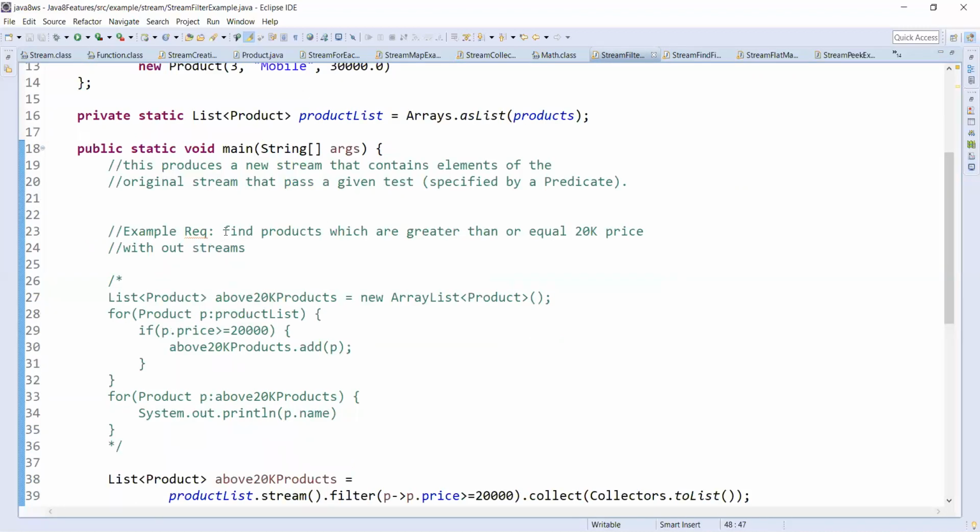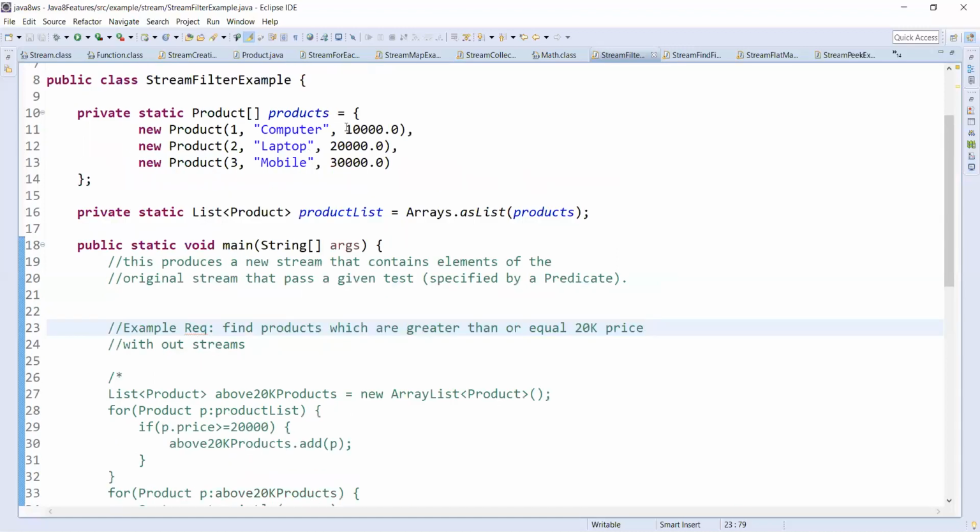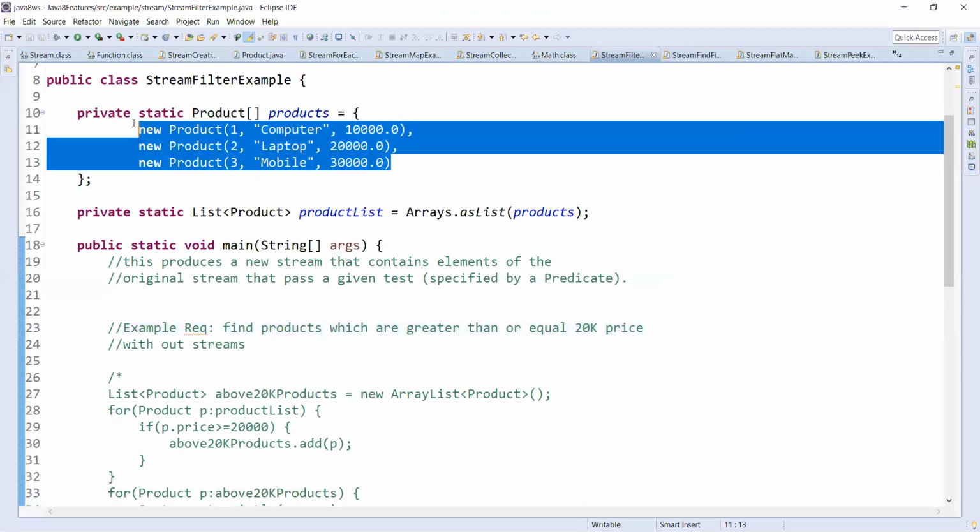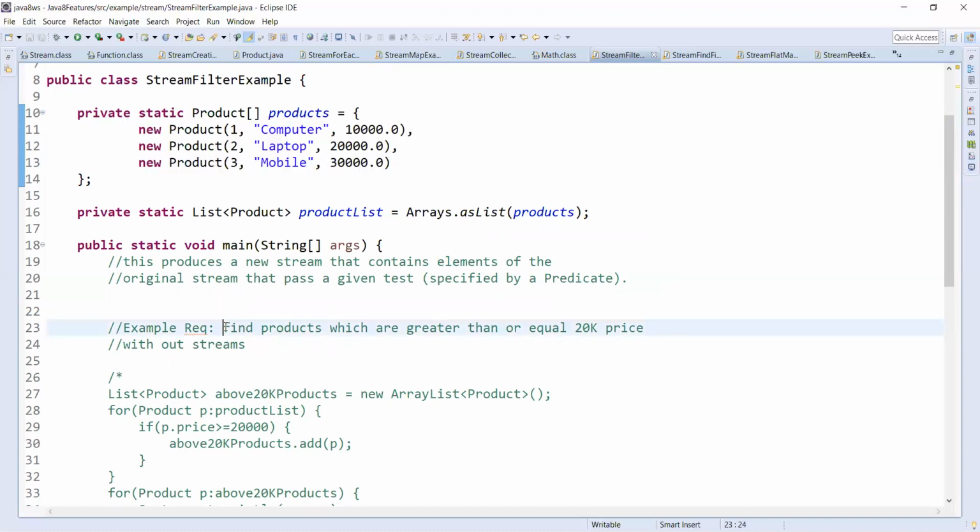So here the example requirement is to find products which are greater than or equal to 20k price. So our products are 10,000, 20,000, 30,000. We have three products. Our requirement is to find the products which are greater than or equal to 20k price. That means we'll get laptop and mobile.